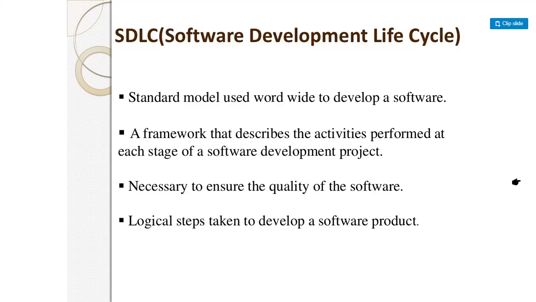Next, it is necessary to ensure the quality of the software, so we have to check the quality of the software. What are the logical steps taken in the development of a software product? It comes under the software development life cycle. We have to check the quality of the software, and the logical steps we have taken while developing our software product.